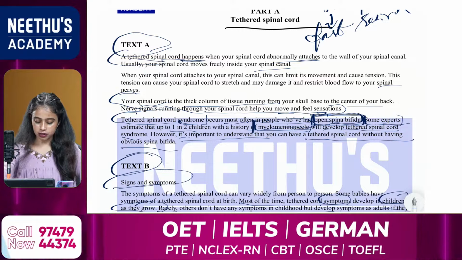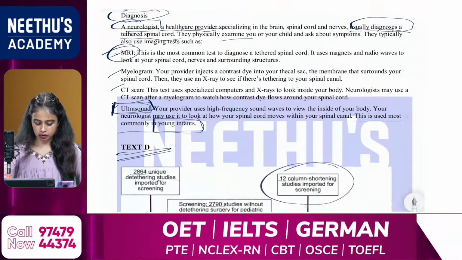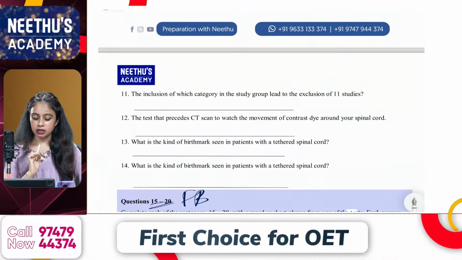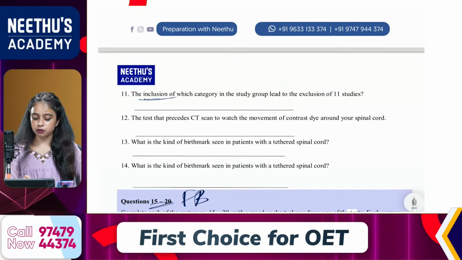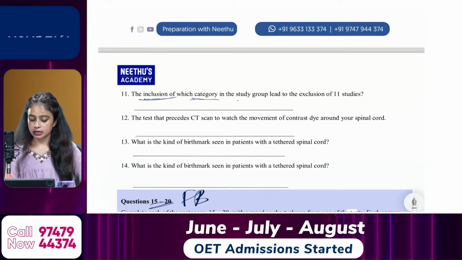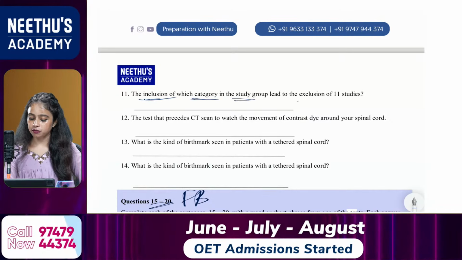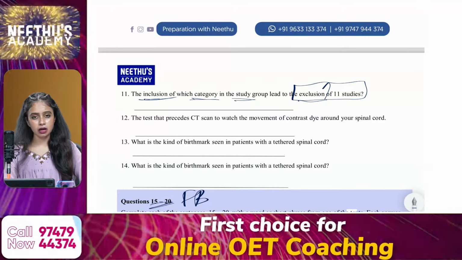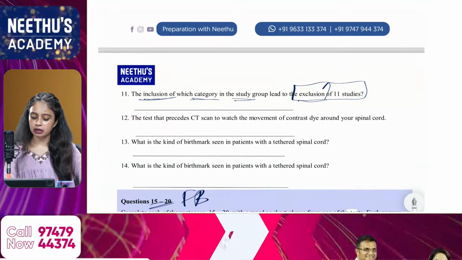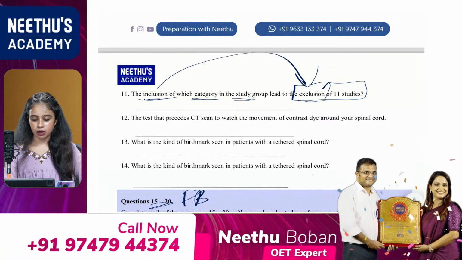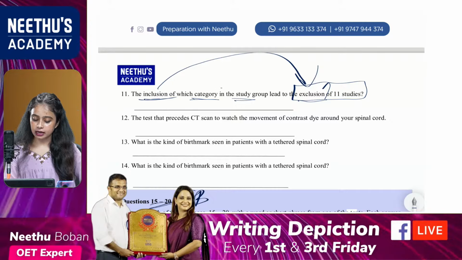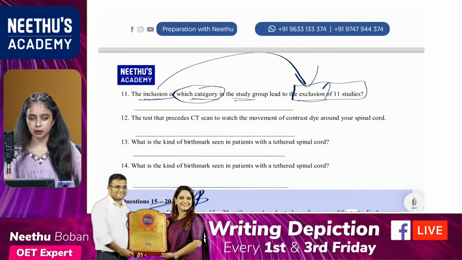Then what about the next one, the 11th one? The inclusion of which category in the study group led to the exclusion of 11 studies? The studies are mentioned in the pictorial. So the question is, inclusion of which category of patients?